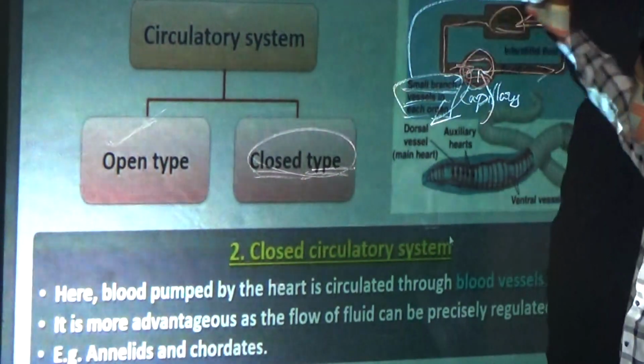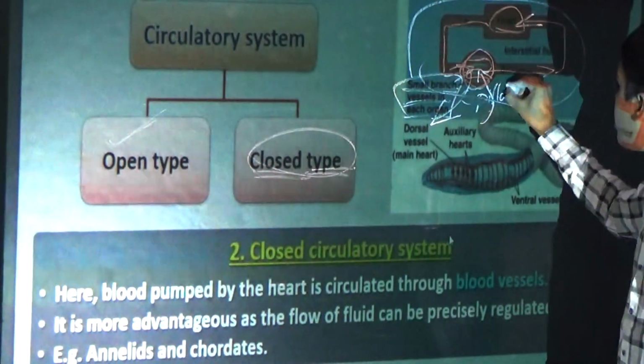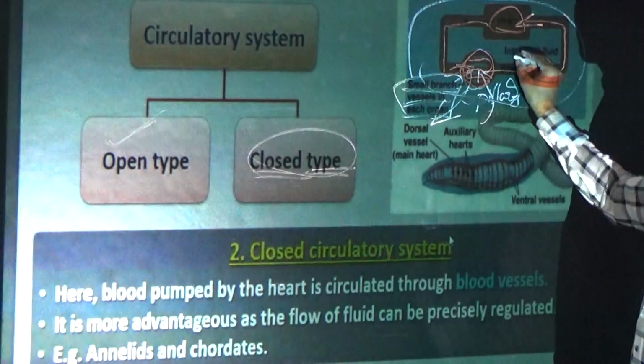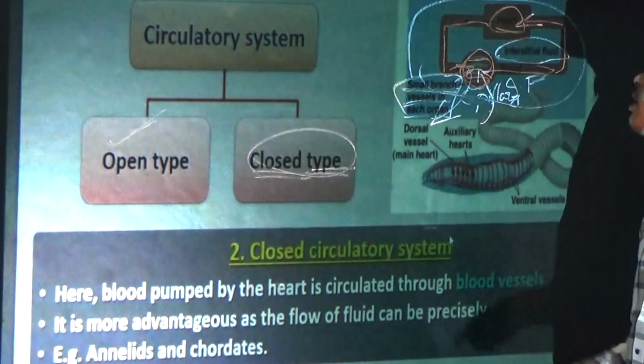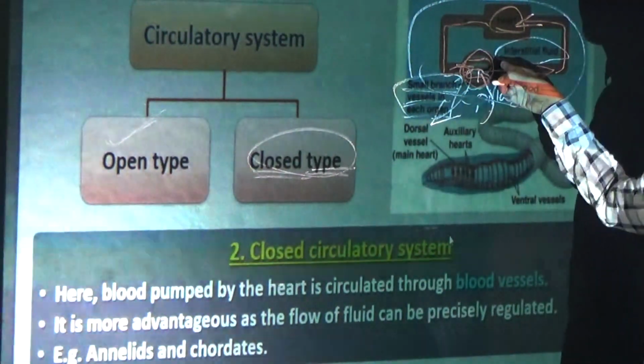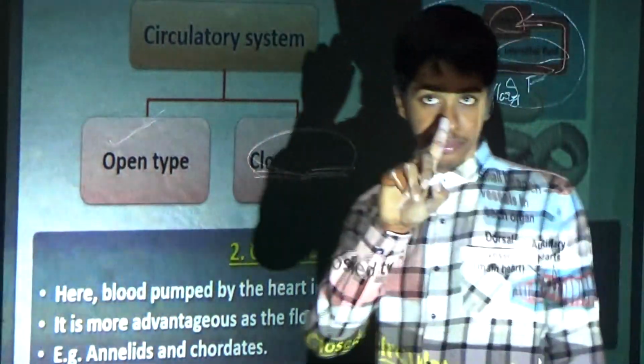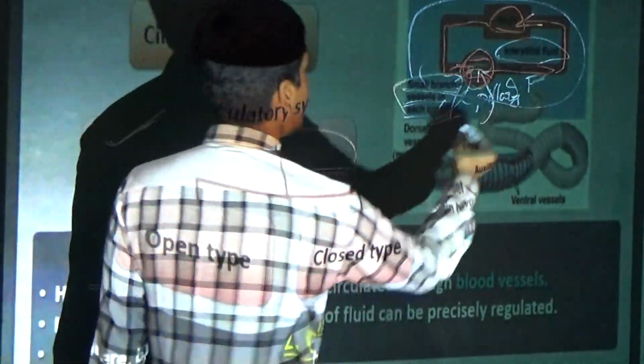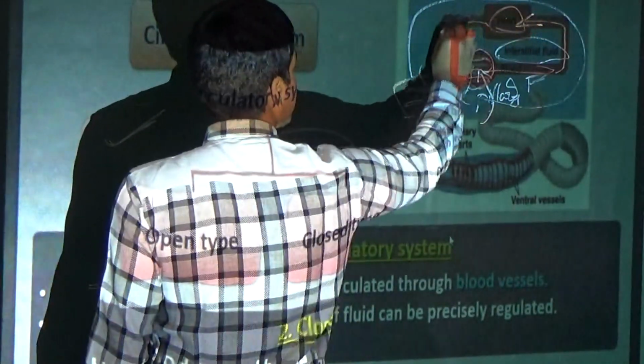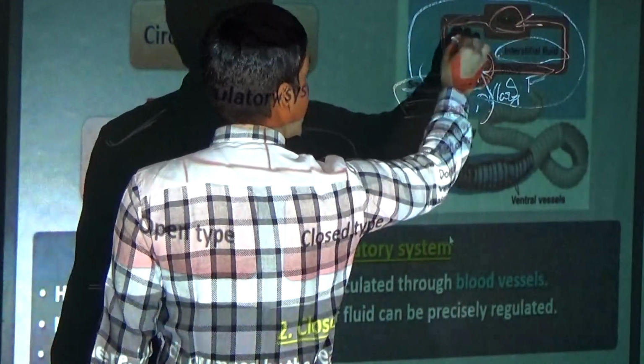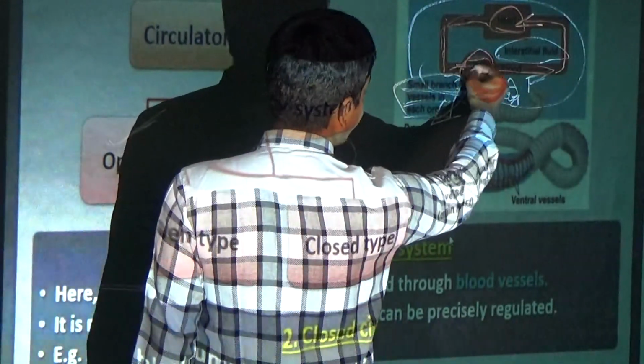I have taken this as the interstitial fluid, IF, but in the diagram the interstitial fluid is shown here. Now I will explain neatly. This is the heart, and it has branches that go to the capillaries.